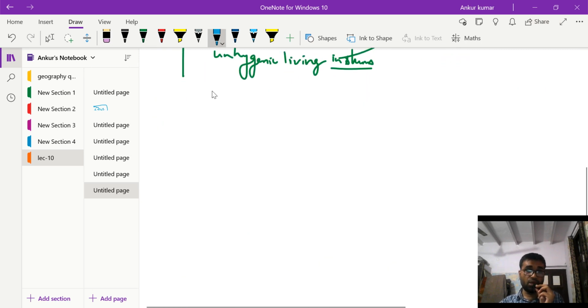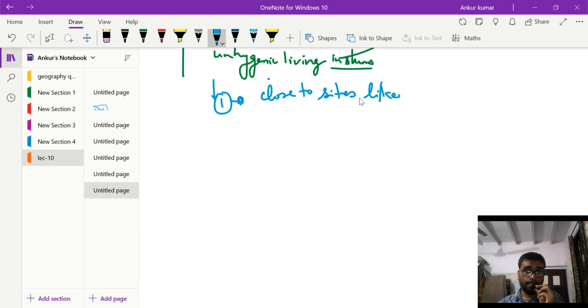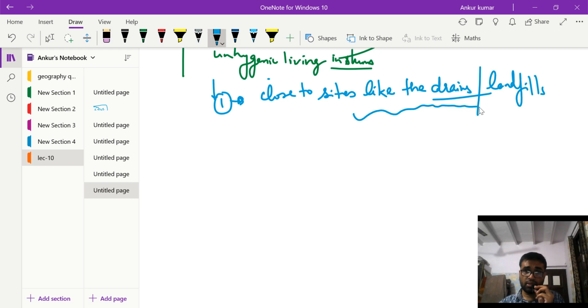Number one consequence of such urbanization is that because of crowding, a large population is living very close to sites like drains and landfills, and these sites have very heavy proneness to diseases. Number one reason is this.